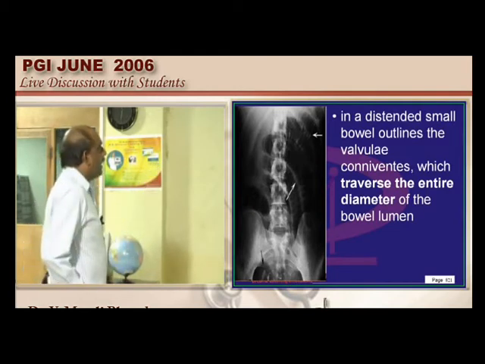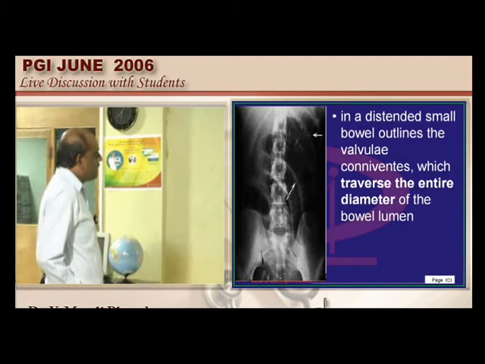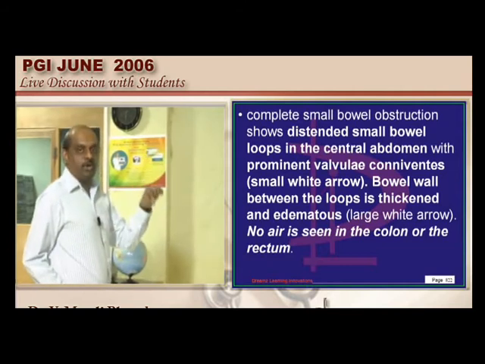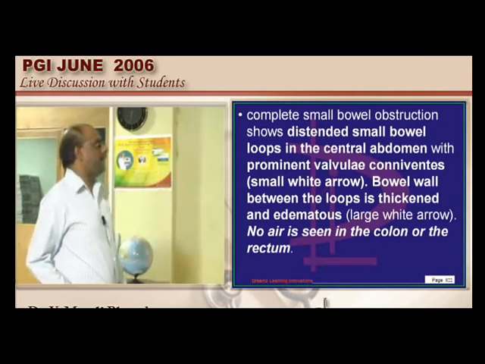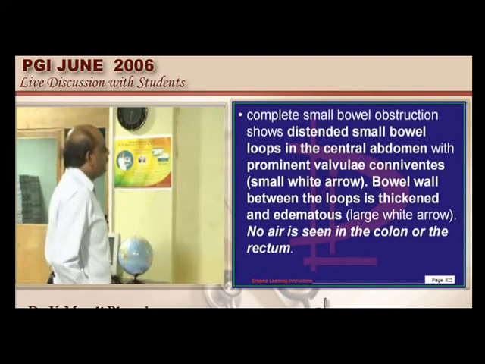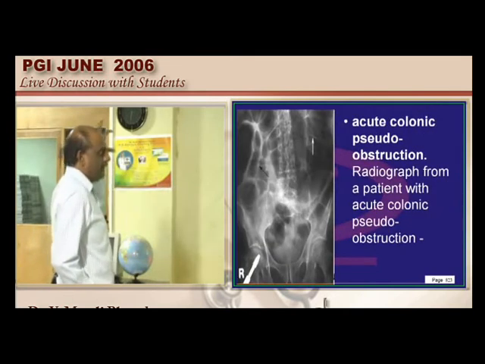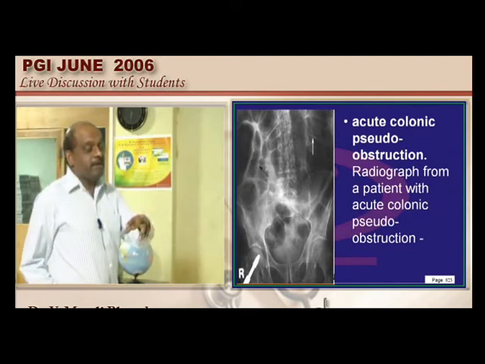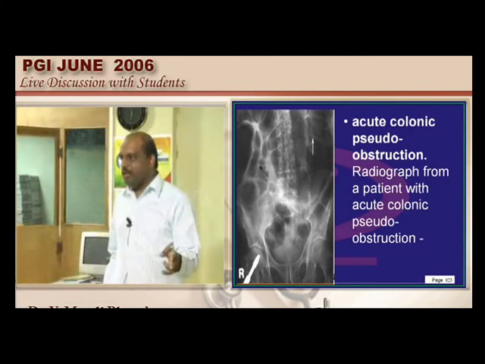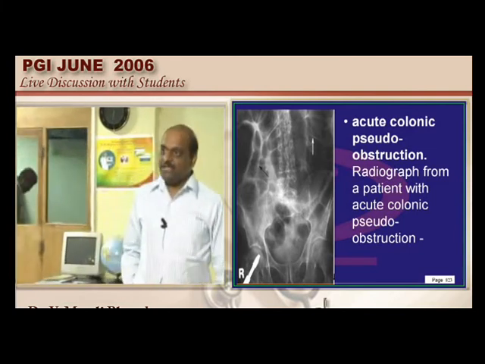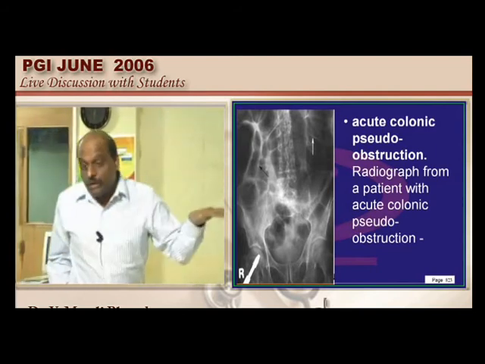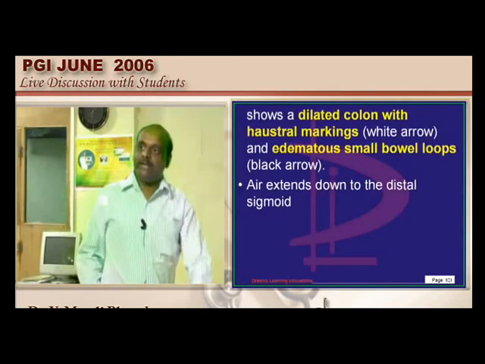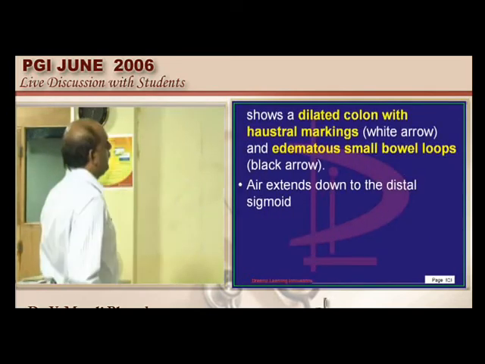Second, are these loops central or are they more towards the periphery? They are more towards central. So centrally distended bowel is more often small bowel rather than large bowel, a very important rule. Whereas in colonic obstruction, it is much more peripheral and will show the haustral markings. But what is the difference between valvulae conniventes of the small intestine and the haustrae that you see here? Haustrae are not continuous, whereas valvulae conniventes are continuous across the diameter of the bowel, a very important indication.